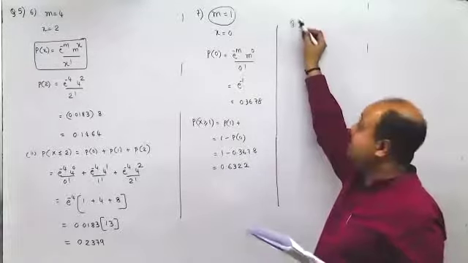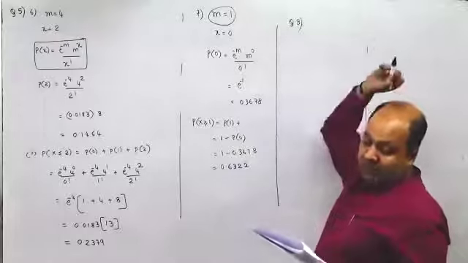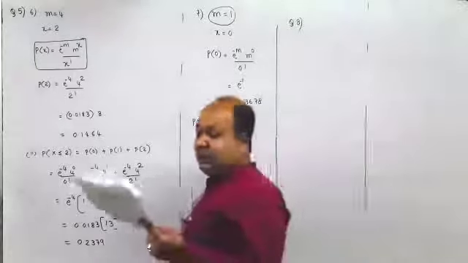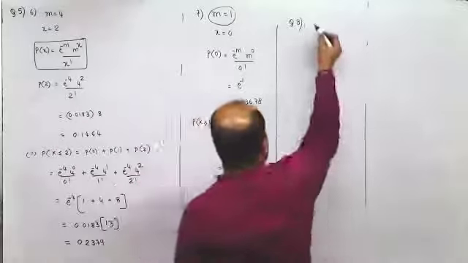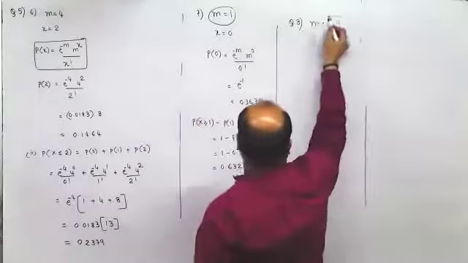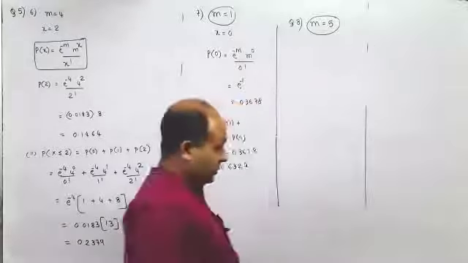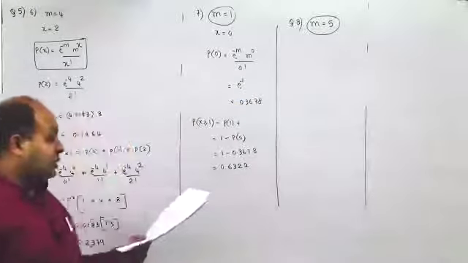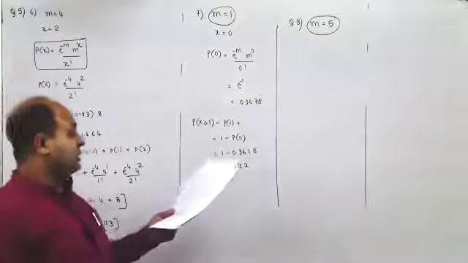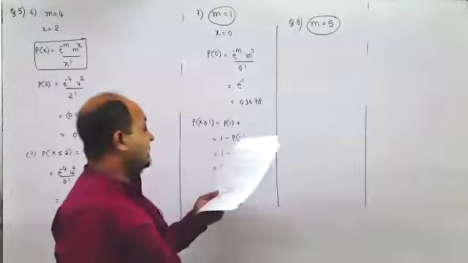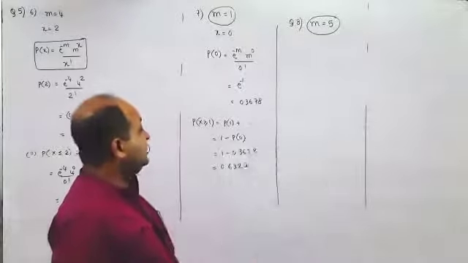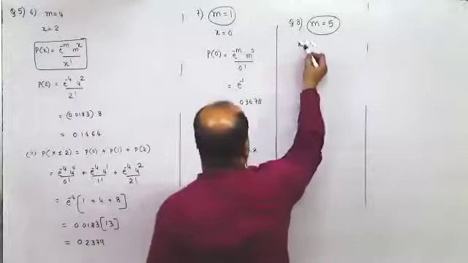Eighth one. It is known that in a certain area, the average number of rats per bungalow is 5. So M is 5 on an average. That means mean value is 5 rats per bungalow. Now, assuming that the number of rats follow Poisson distribution, find the probability that a randomly selected bungalow has exactly 5 rats. So X should be 5.